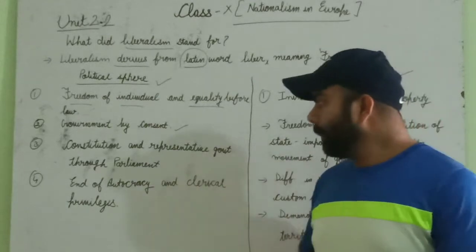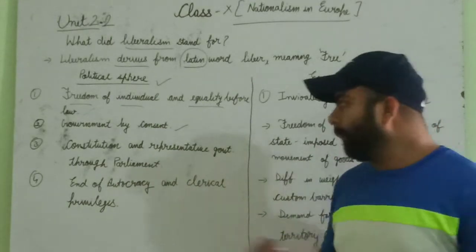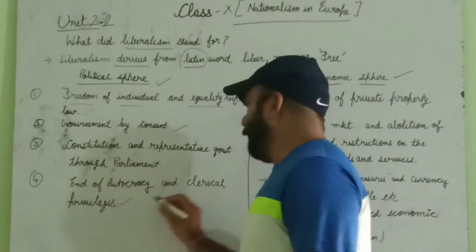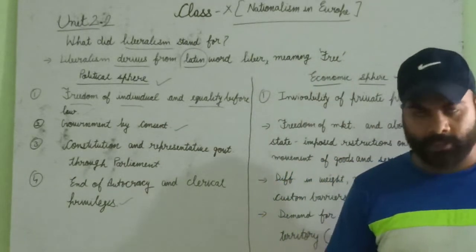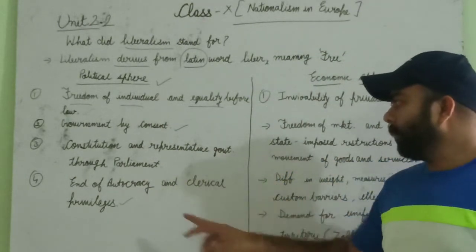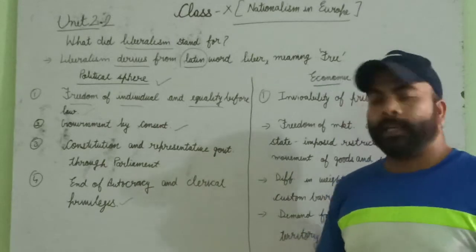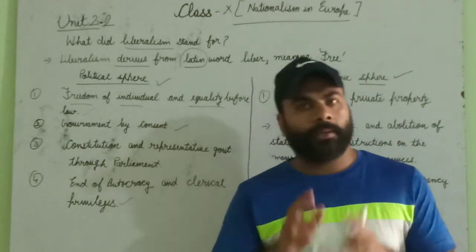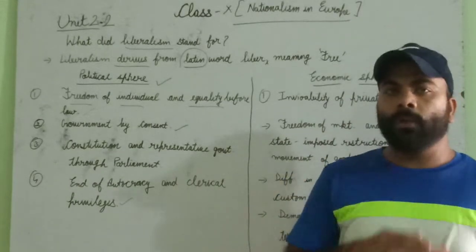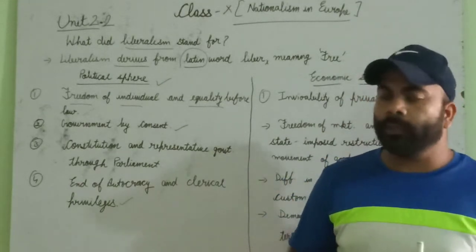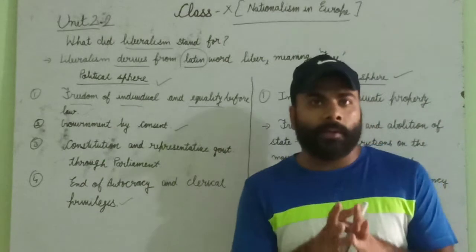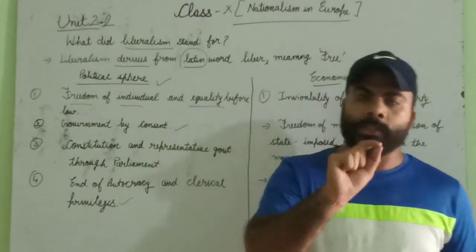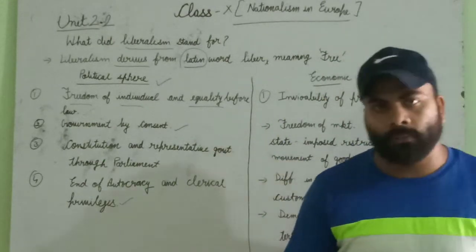Right, this was there. And next, what did they want? They wanted the end of autocracy and the clerical privileges. What is autocracy? There was the rule of a king. All the power was with the king, which means no check was there on the power of a king.